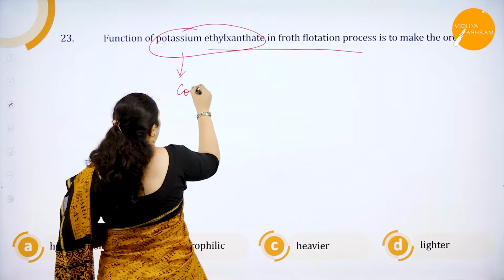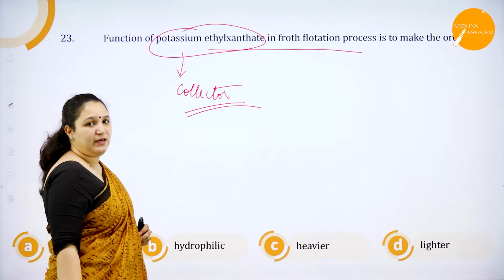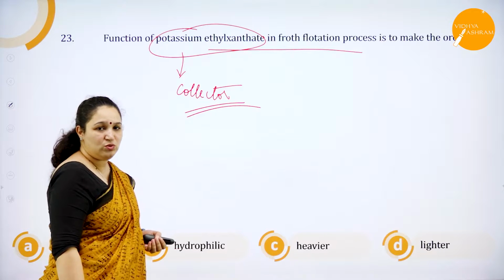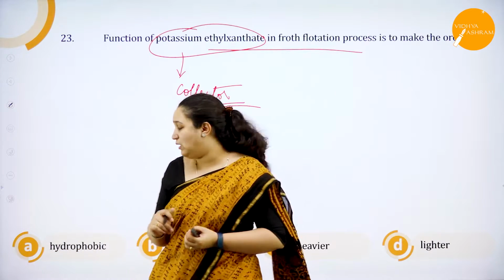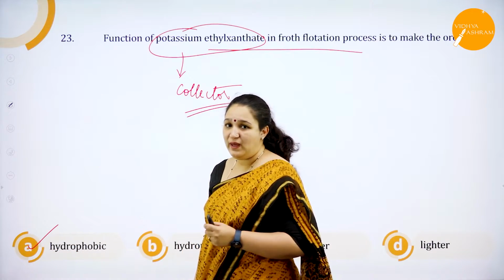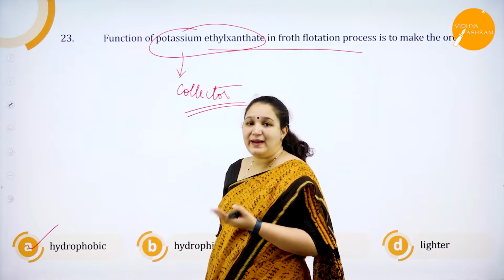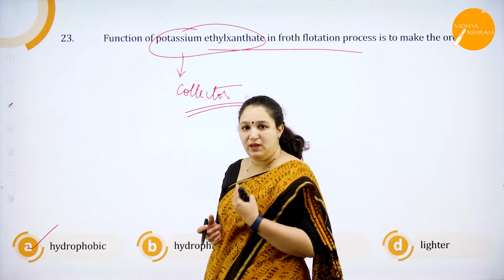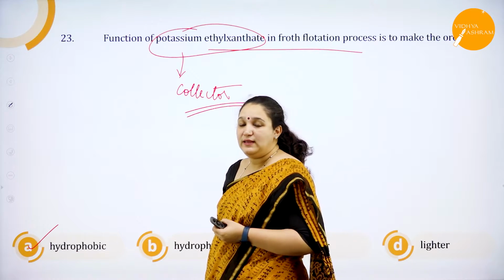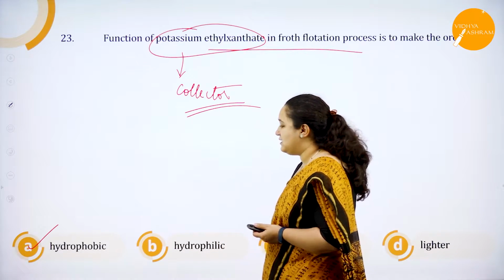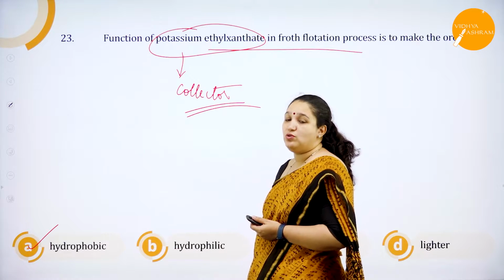It acts as collector. What do you mean by collectors? They increase the non-wettability of the ore, or it goes and binds to the polar group of the ore particle. Okay, that's why it goes and attaches to the polar group, hence it is hydrophobic. Also, it increases the stability of the froth, and it increases the binding force between the ore and the air bubble in the froth. Okay, so that is about potassium ethyl xanthate. It's hydrophobic. It makes the ore hydrophobic.